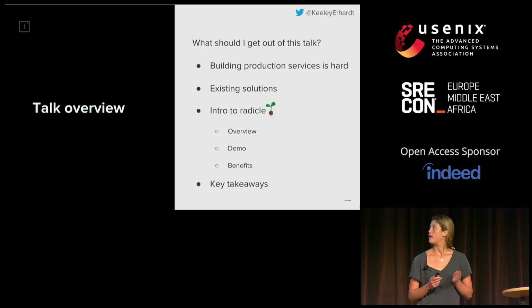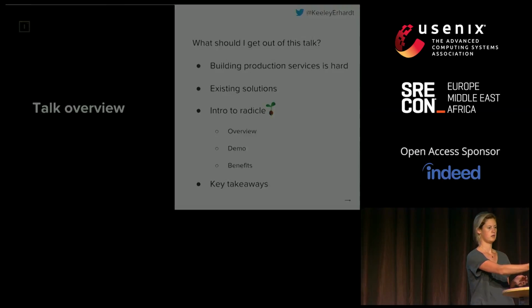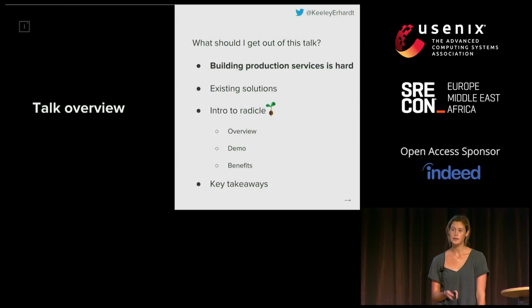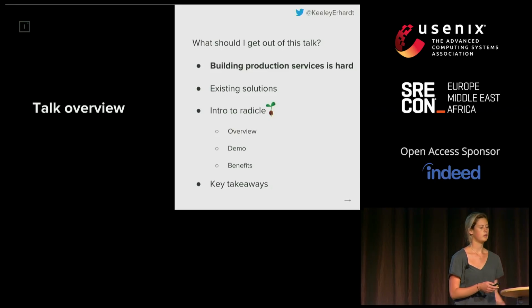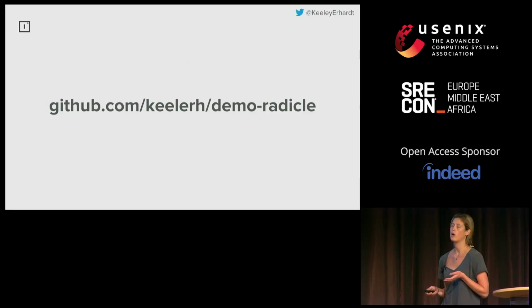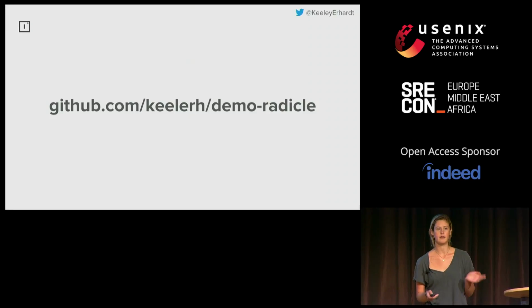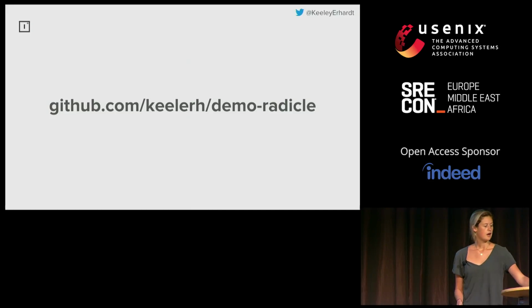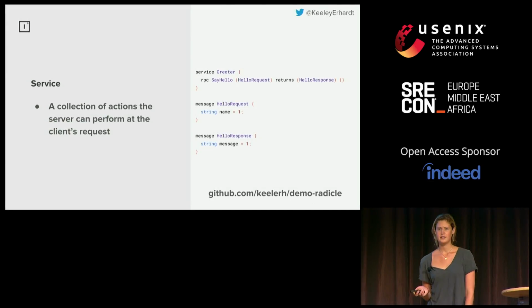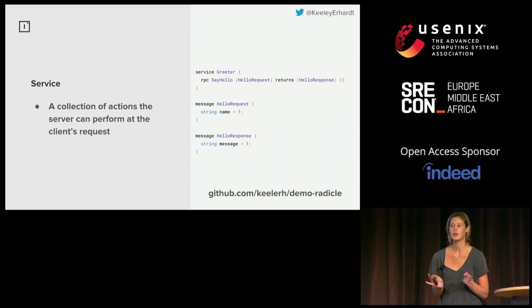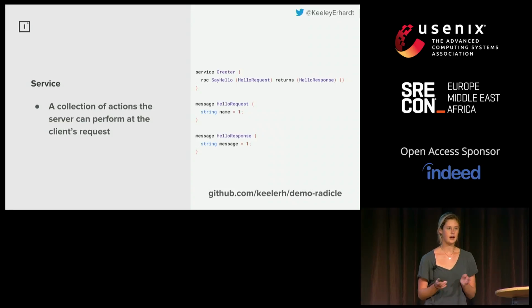So this section of the talk will be on building production services and why this is hard. And for this section, there will be a bit of code, so if it's hard to read or if you want to refer back at a later time, feel free to look at the code at this GitHub link. I also want to point out that I have a couple of definitions on some of these slides. These are not meant to assert that this is the correct definition, rather just so we all have an understanding of what I mean when I say, for example, a service.